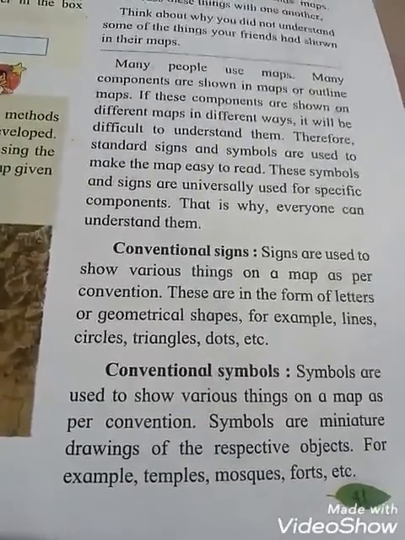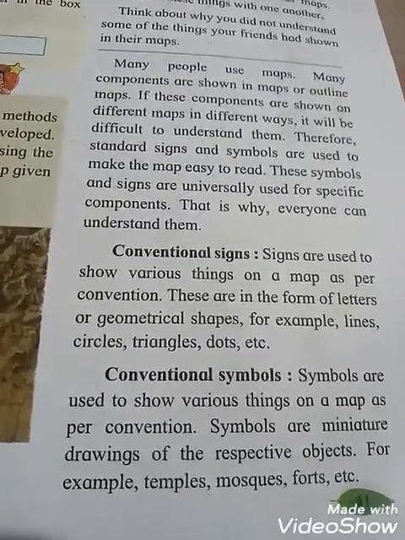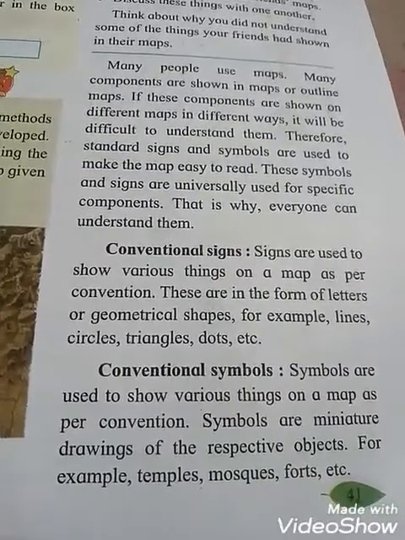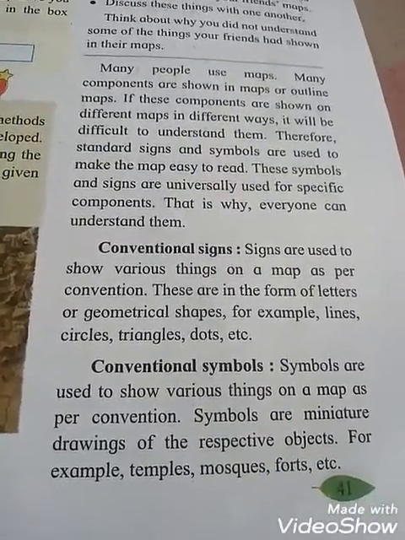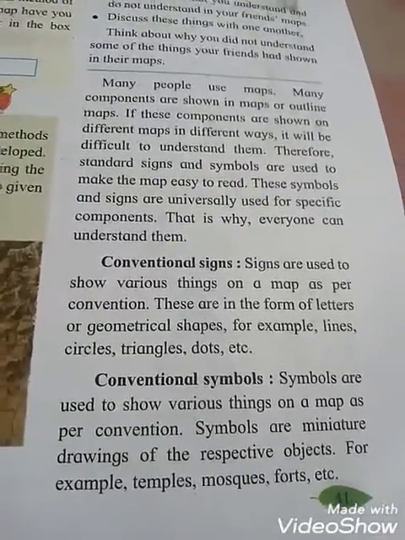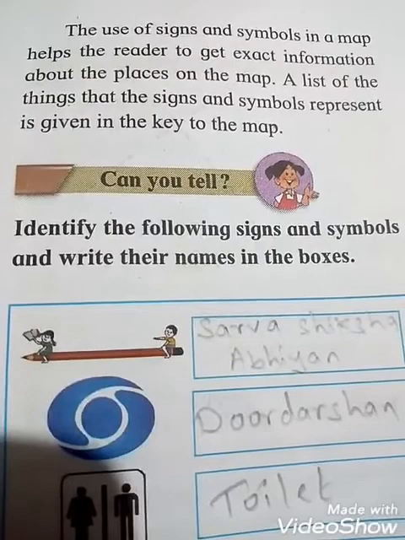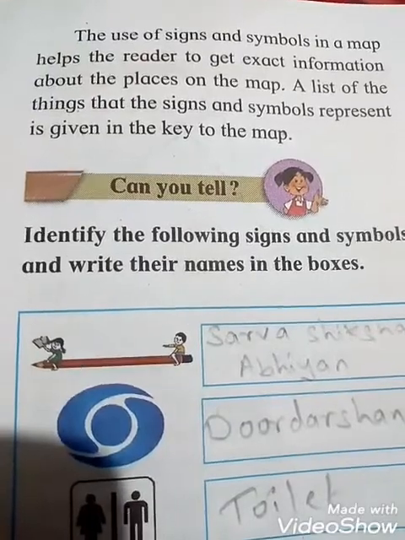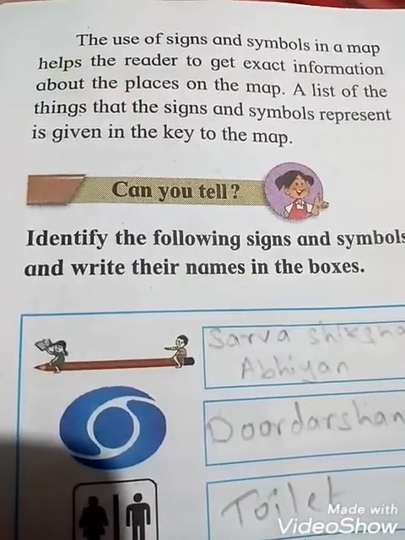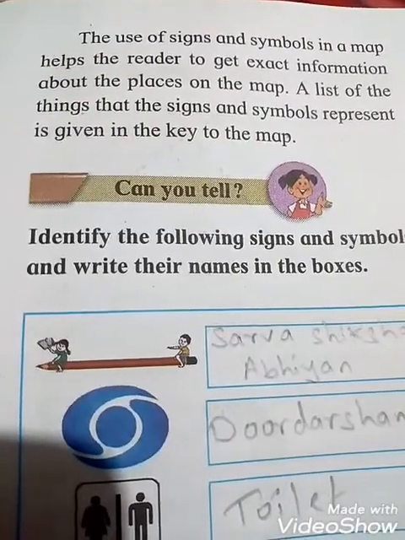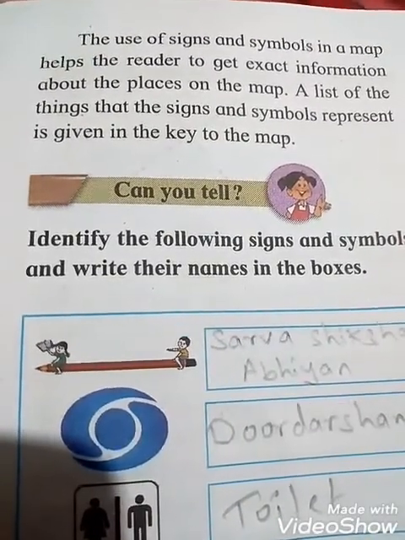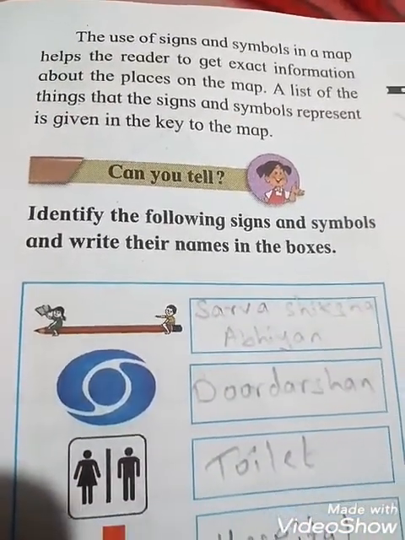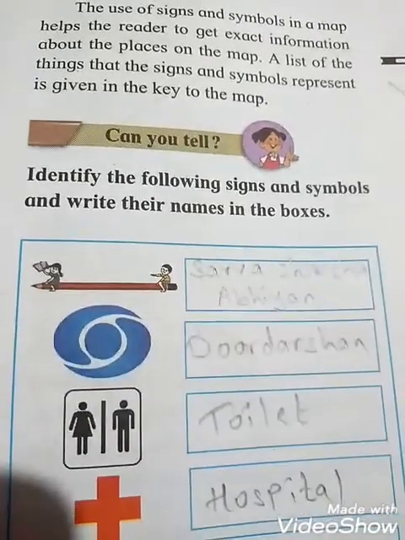So these are different, students. In conventional signs, examples are lines, circles, triangles and dots. And in conventional symbols, examples are temples, mosques and forts. This way you can easily understand. Use of signs and symbols in a map helps the reader get exact and proper information about the place on the map. A list of the things that the signs and symbols represent is given in the key to the map.